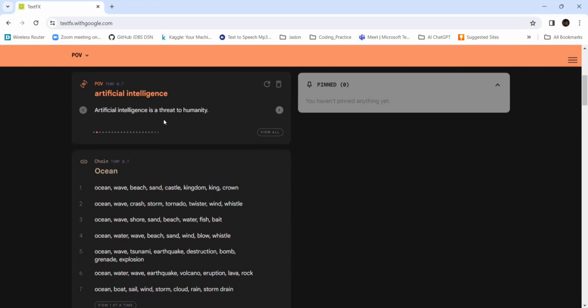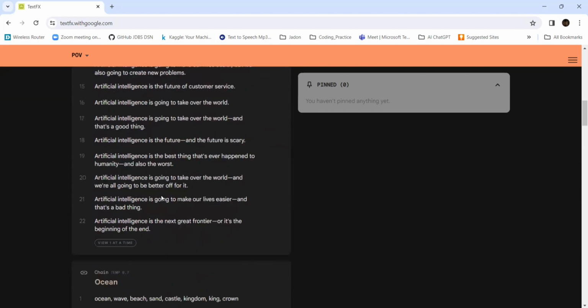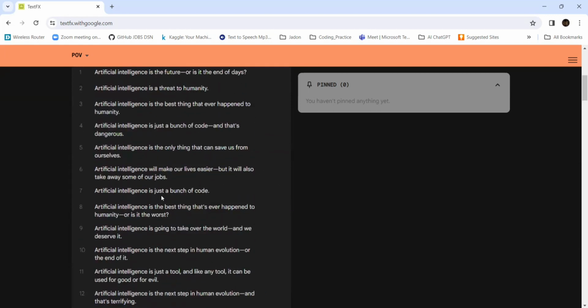The next point: artificial intelligence, a threat to humanity. If you want to make a title, you can use this POV. It is a bunch of code and that's dangerous. It is the only thing that can save us from ourselves. So it's giving varied points. It all depends on the scenario and where you want to use it. If you want to use this for publications, or to make a title, or when you are doing research on artificial intelligence, it can definitely help.